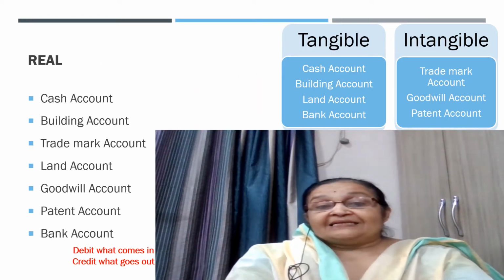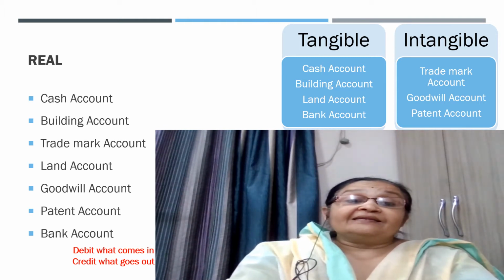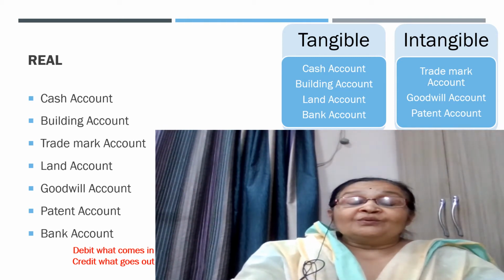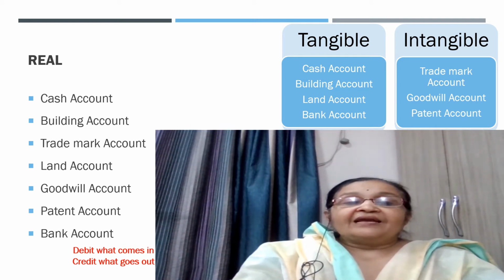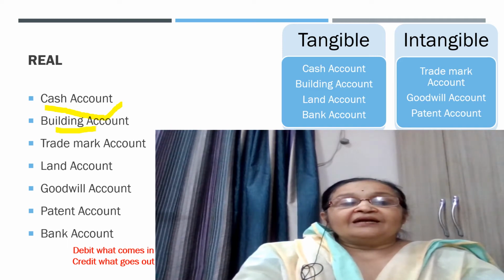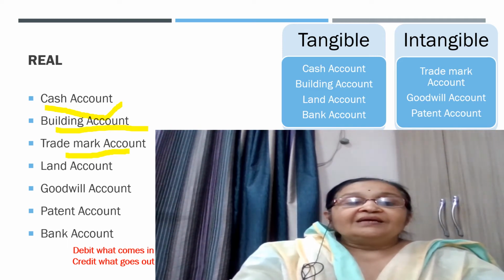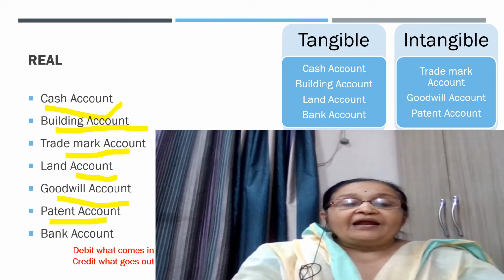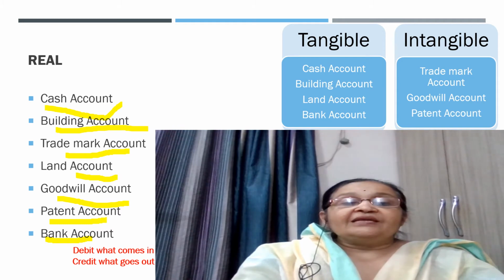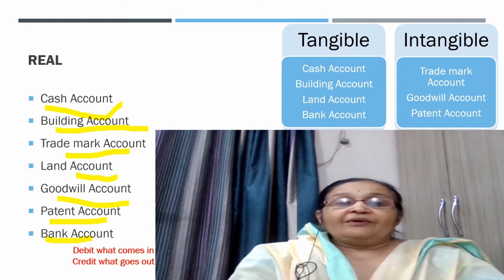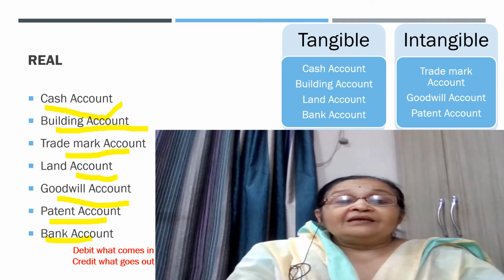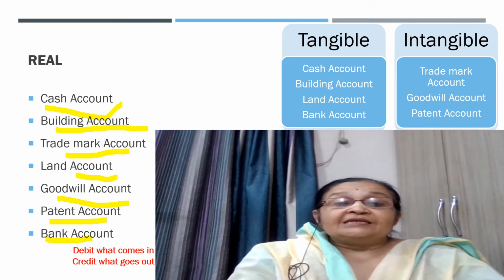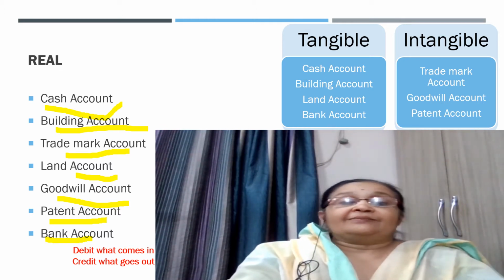From among that list, we will bifurcate the real accounts in this particular slide. First is the cash account, then building account, trademark account, land account, goodwill account, patents account, and bank account. These are all the real accounts. However, we will again differentiate and bifurcate the real accounts into tangible real accounts and intangible real accounts.